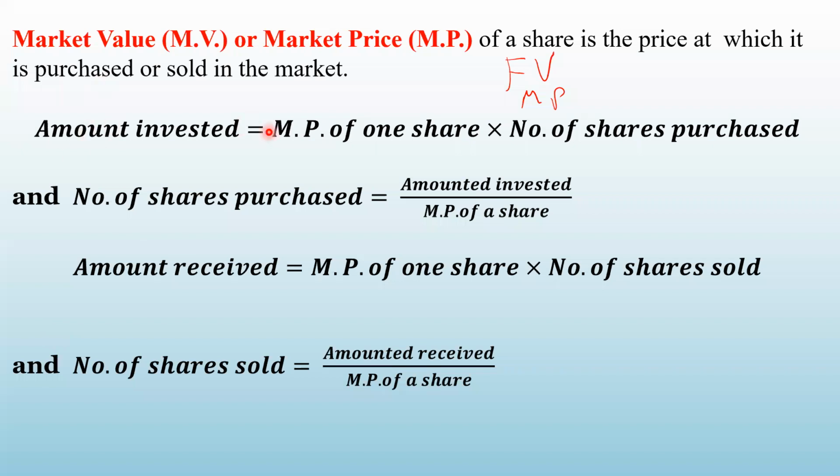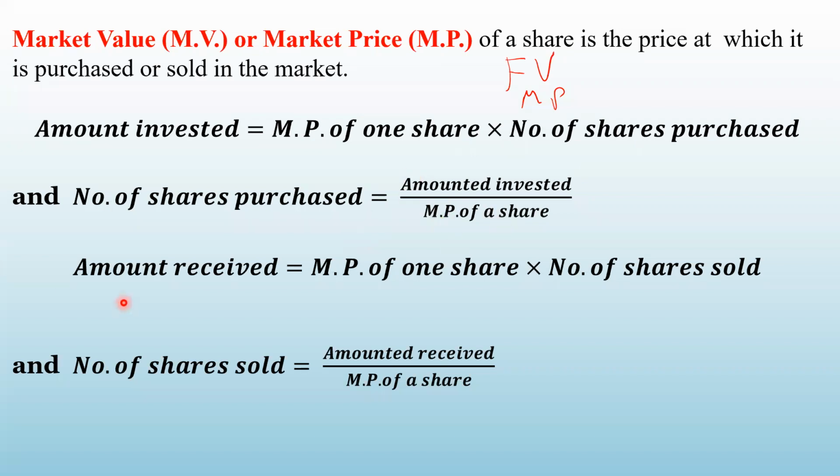How much amount you have invested to purchase the shares will be equal to market price of one share multiplied by number of shares purchased. And suppose you want to find out the number of shares purchased, then it will be equal to amount invested divided by market price of a share.